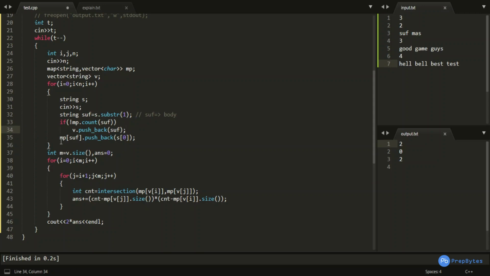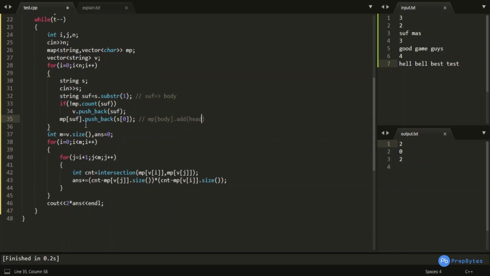Okay, and for each and every body, I am pushing back the head. S of 0 is nothing but the head, and suf is the body. As I showed you in the algorithm part, this is nothing but mp of body dot add head. This line depicts this particular thing.